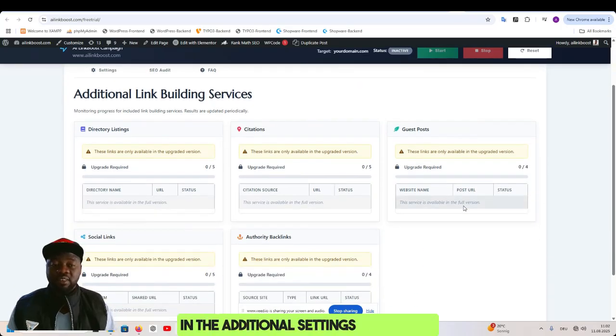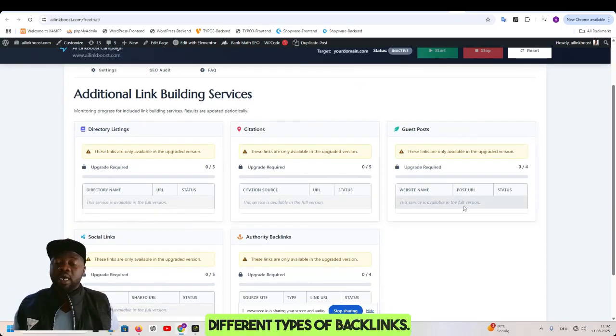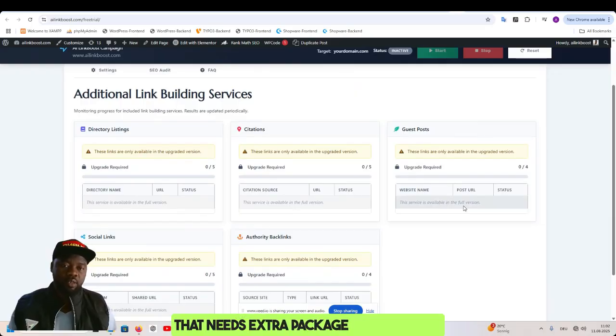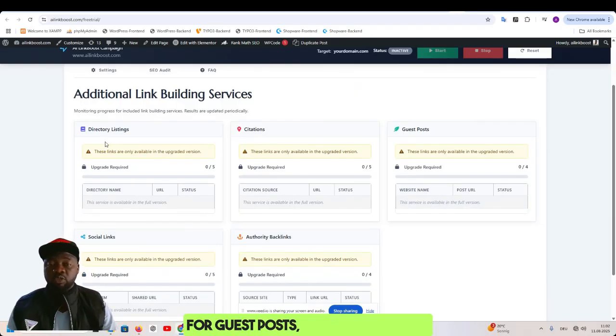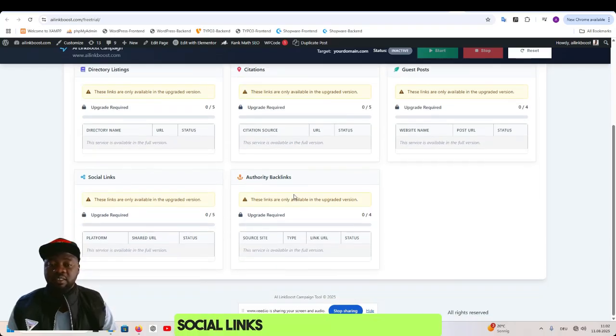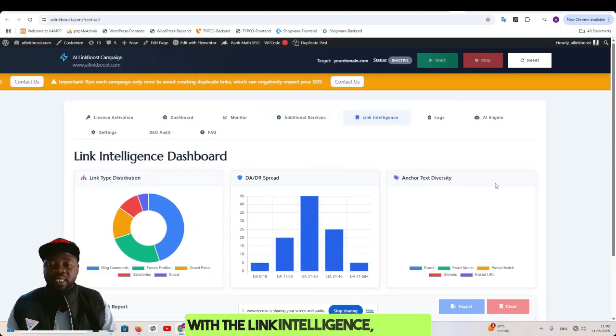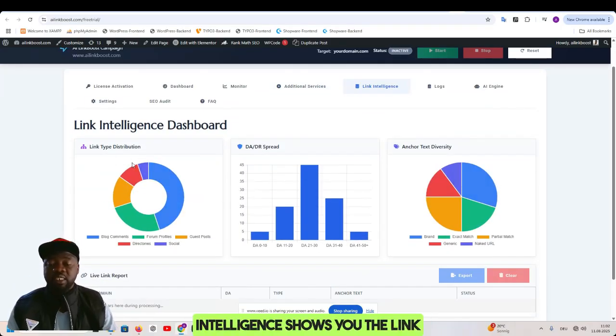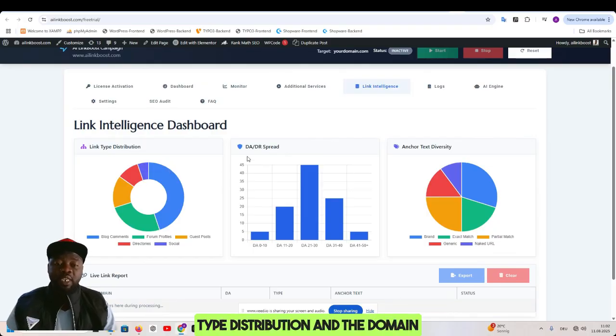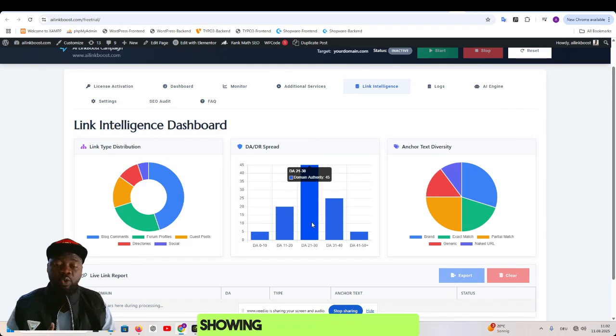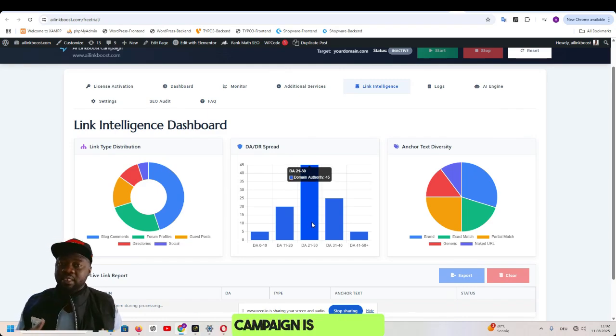Here in the additional settings are different types of backlinks that need an extra package: citations, guest posts, directory listings, social links, and authority backlinks. The link intelligence shows you the link type distribution and the domain authority and domain rating spread. That is showing you everything as the campaign is ongoing.